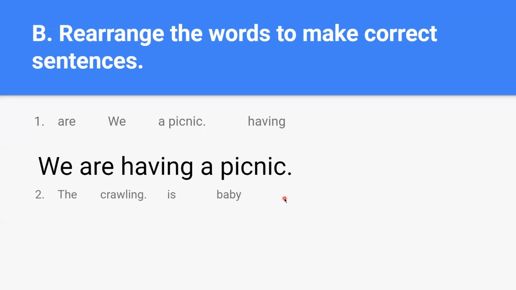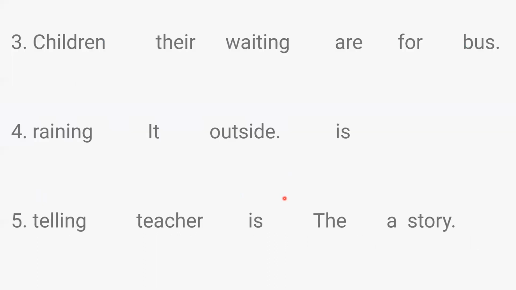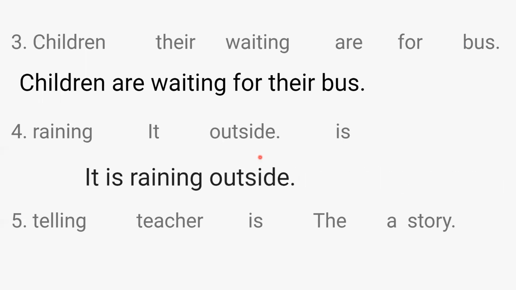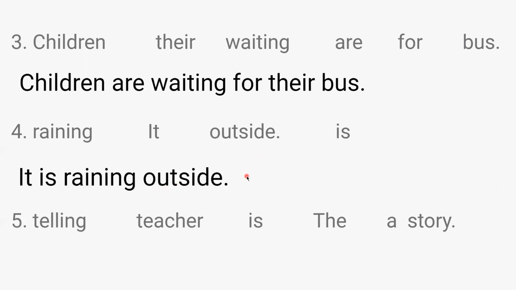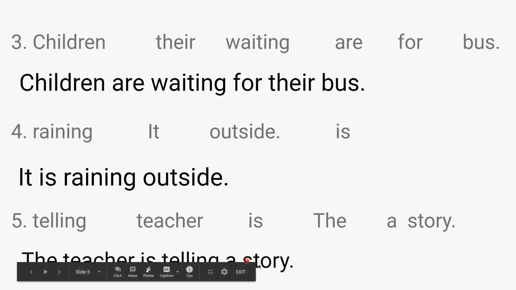So the second one, what is the second sentence? Kindly rearrange. Yes, the baby is crawling. Next, we will move on to the third sentence. Children are waiting for their bus. Fourth sentence: It is raining outside. Fifth sentence: the teacher is telling a story.